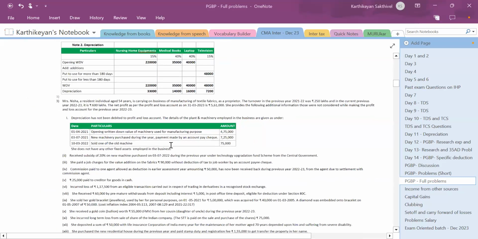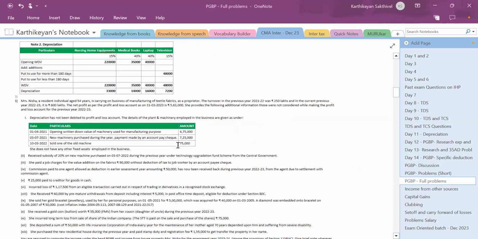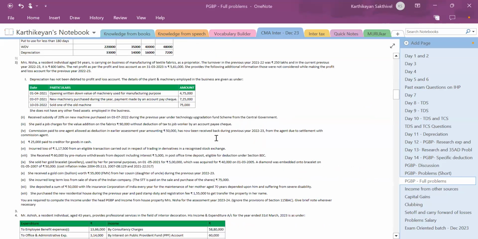The turnover in the previous year 2021 to 22 was 250 lakhs, and in the current previous year 2022 to 23 it is 600 lakhs. The net profit as per the profit and loss account as on 31/3/2023 is 5,61,000. She provides the following additional information. Those were not considered while making the profit and loss account for the previous year 2022 to 23. Depreciation has not been debited to P&L account. The details of the plant and machinery employed in the business are given as under.